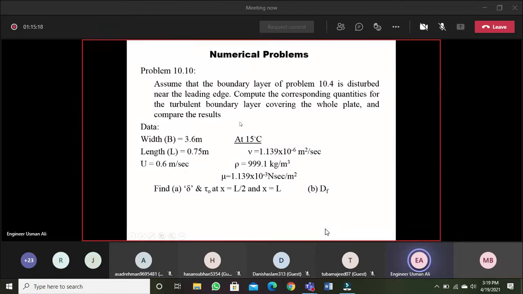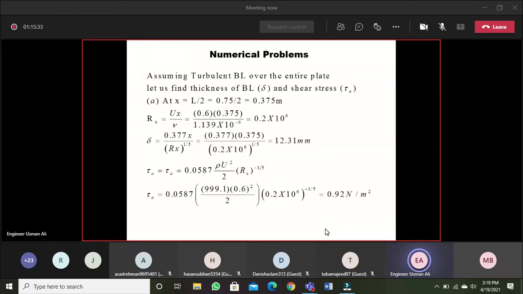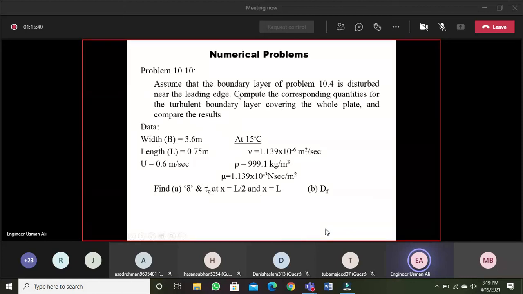So in both the cases, whether it is the disturbance at the leading edge or it is clearly mentioned that the turbulent layer is present on the entire length, it is the case of the turbulent boundary layer. So what we have to do, if it is not mentioned you can check it, but if it is mentioned then obviously it's a turbulent boundary layer, otherwise you have to apply the same check. Keep this clearly in mind.